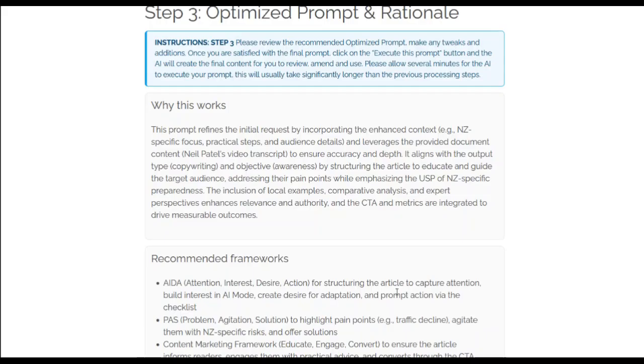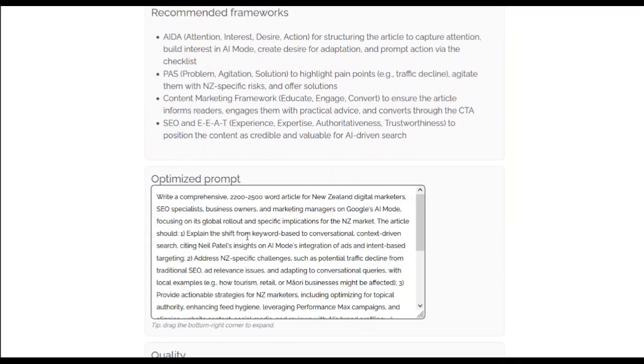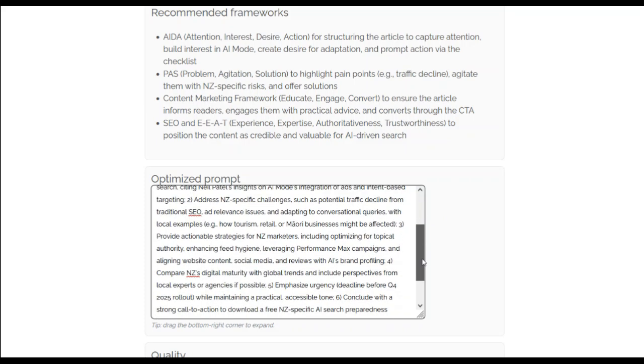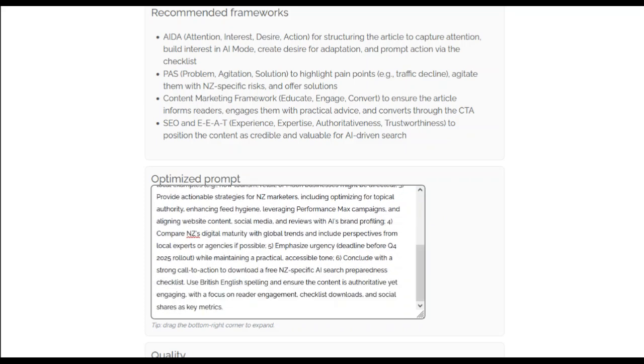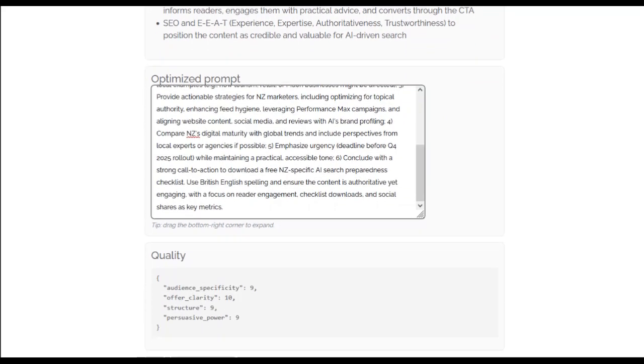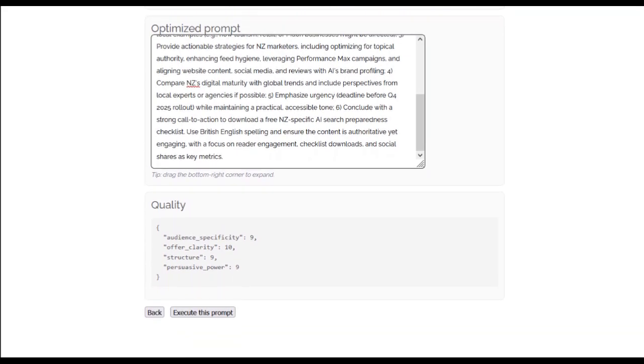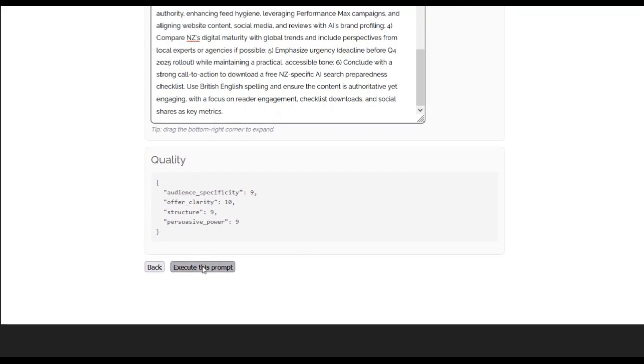Oh, we didn't need to. Here it is. And it talks about the marketing frameworks that you might use, and it then gives you an optimized prompt so you can work your way through and review that if necessary. It also gives you its estimate of the quality of that particular optimized prompt. Then we click on execute, and here we are.